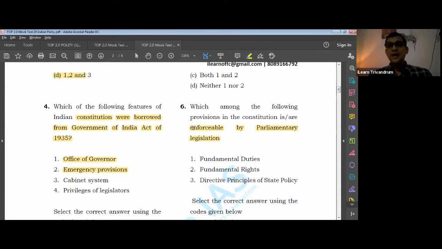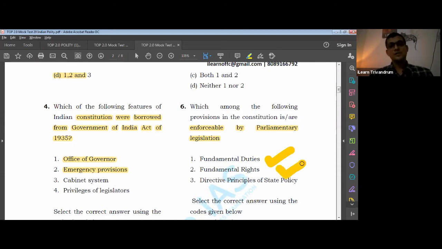So the question is simple: can the parliament come up with a law regarding these things? Let us look at it. Fundamental duties. Can a parliament come up with a law on fundamental duties? Do we have any such law? I'm sure you know about the 86th constitutional amendment. It spoke about right to education, and a fundamental duty was also added. Isn't that reflected through a legislation, that is the Right to Education Act, correct? So yes, we can enforce it.